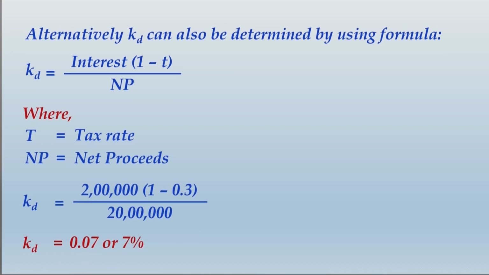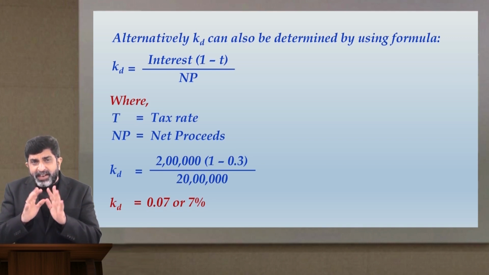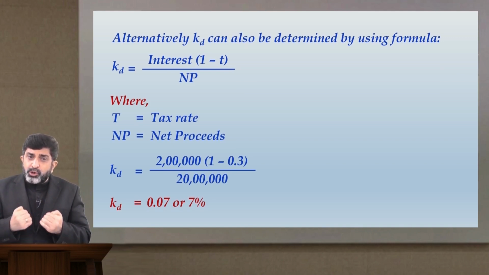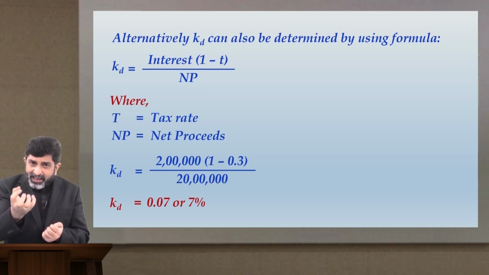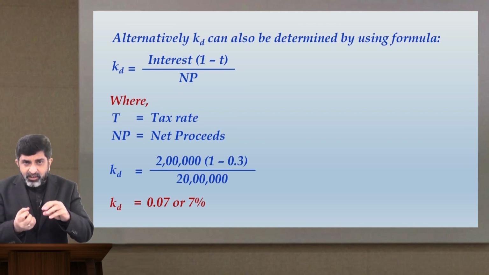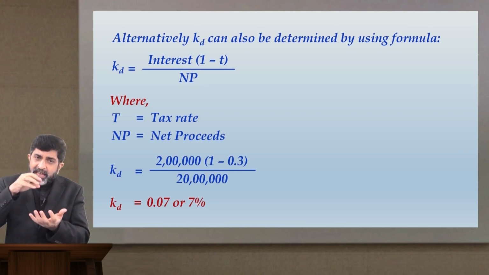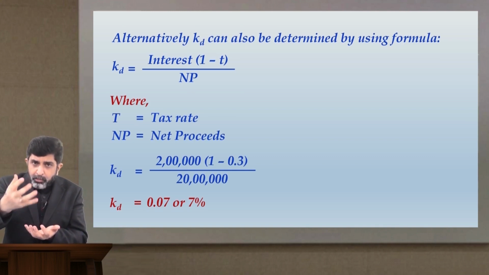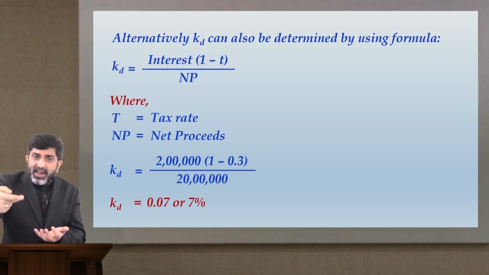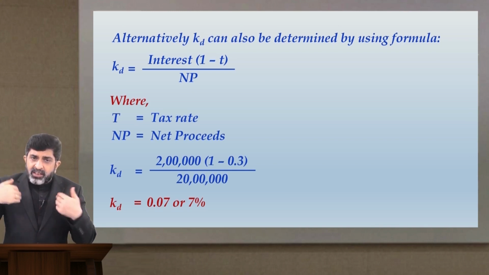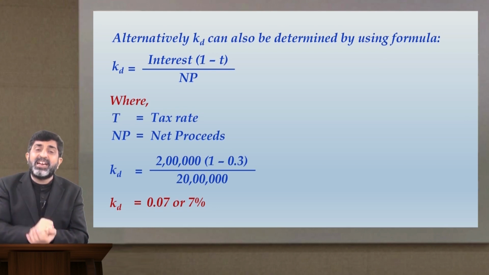If there is a doubt coming up in your mind about what is the meaning of these net proceeds, it basically means when you have issued any kind of instrument, debt, preference share or any instrument, you'll be getting some money, right? If the company is issuing debentures, the company will receive money. That is what we call net proceeds. So just imagine, if I am a company and I am issuing debentures, money will come to me. You are the investor, you have subscribed for these debentures. For you, it is an outflow of money. You are paying money and the company is receiving money. Proceeds from the issue of debentures is what we call net proceeds.